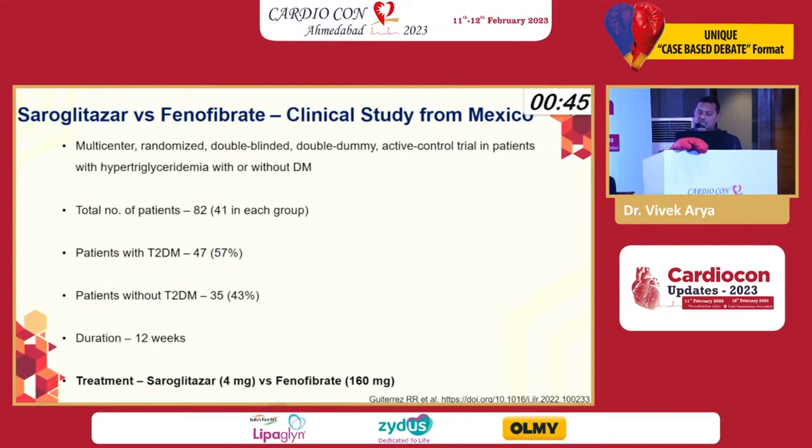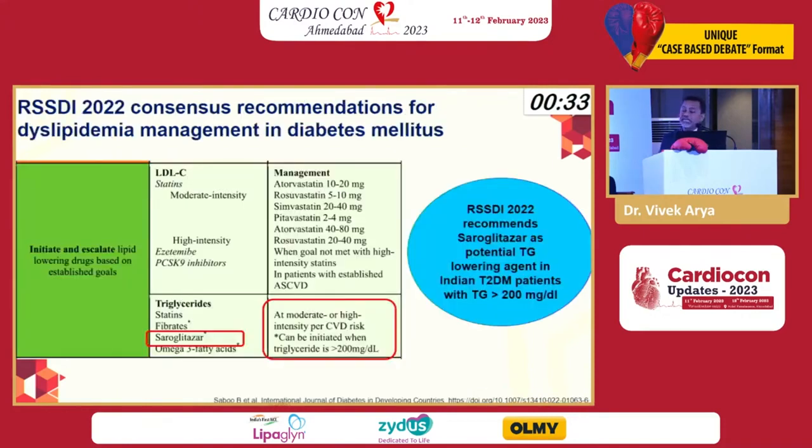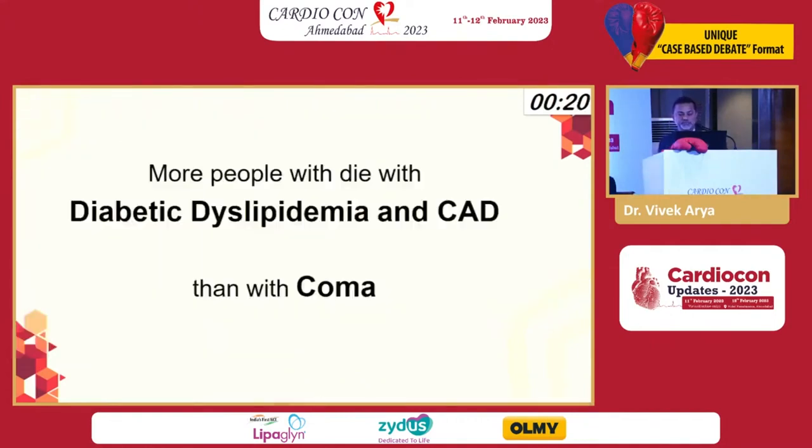Fenofibrate, which is a commonly used drug, has been compared with that, and here you can see that even with fenofibrate there is a reduction of around 41%, with saroglitazar almost 55% reduction at 12 weeks was noted. It has been approved by RSSDI 2022 guidelines, where when the triglycerides are high, saroglitazar can be used in people who are at moderate to high risk of CVD.